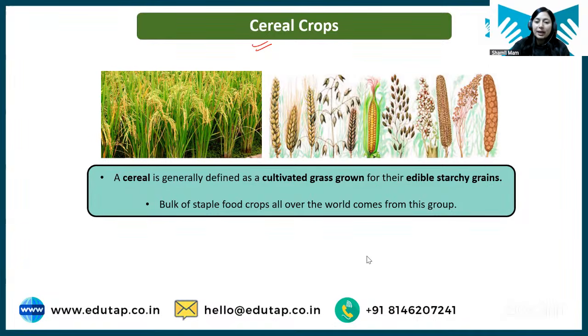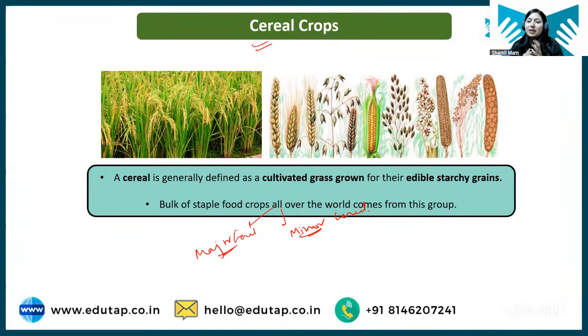Next, if I talk about types of cereal crops, these cereal crops are further divided into two categories: major cereals or minor cereals. Now, major cereals and minor cereals is again based on consumption by humans. Major cereals include your rice, wheat, maize, and minor cereals include all your millets. Because millets are not grown to that extent, millets are not consumed to the extent that we see for rice and wheat.